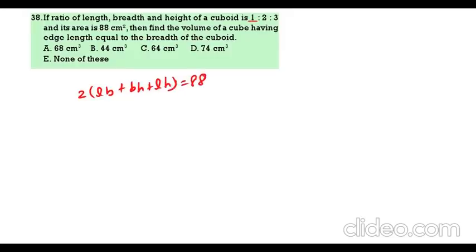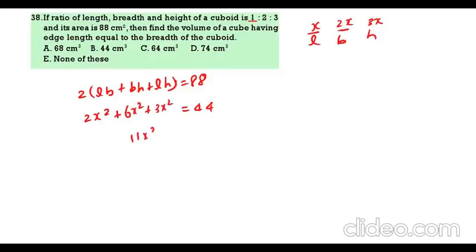Now length is one part, that is x. Length is x, breadth 2x, height 3x. So 88 by 2 is nothing but 44. So L into B, this is L, this is B, this is H: 2x square plus 6x square plus 3x square.